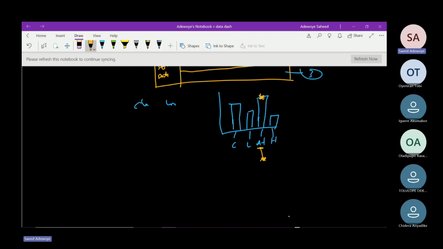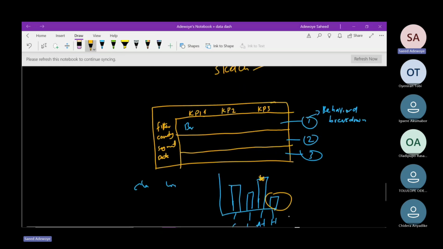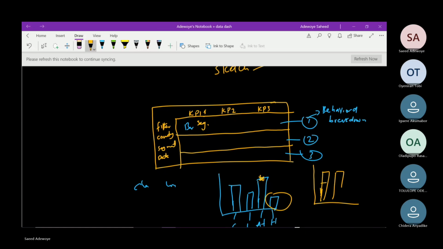Then let's take, for instance, we are followed by champions, meaning that our business is still doing good. We have some champions, then hibernating customers, who are not that many. We can simply circle them out. So I can put some behavioral breakdown here, like a bar chart of the segments over here. Then I can still have, let's say, a clustered column, a clustered column like this. Something like this.